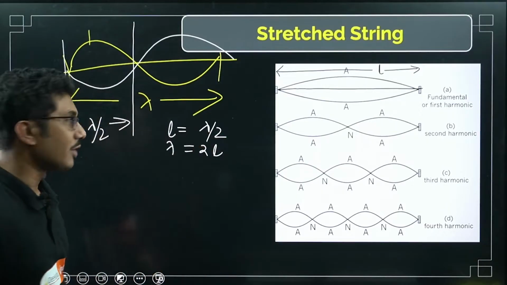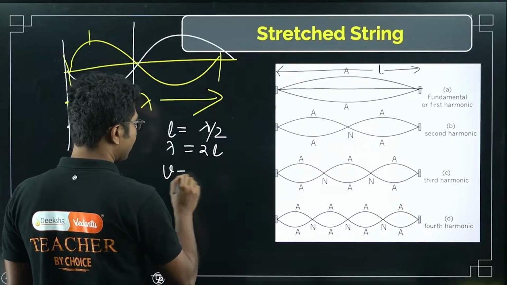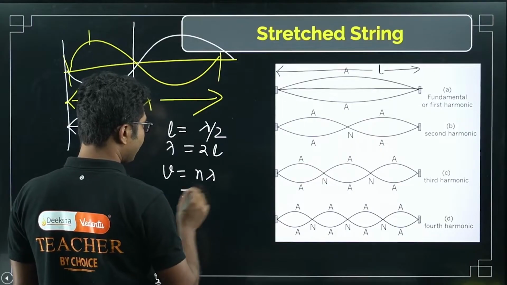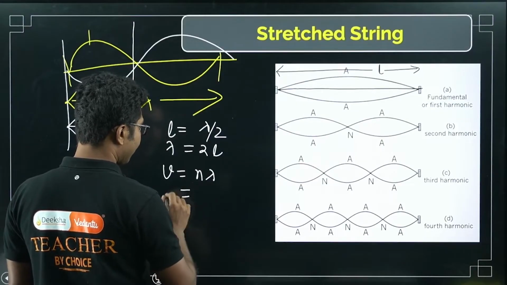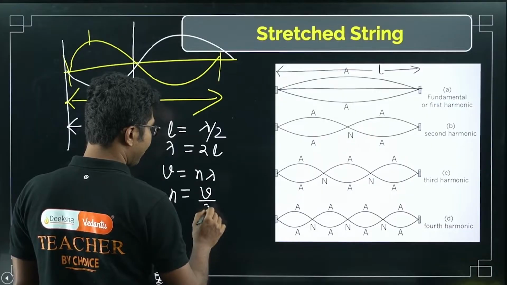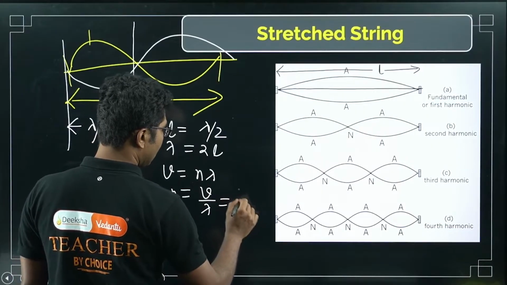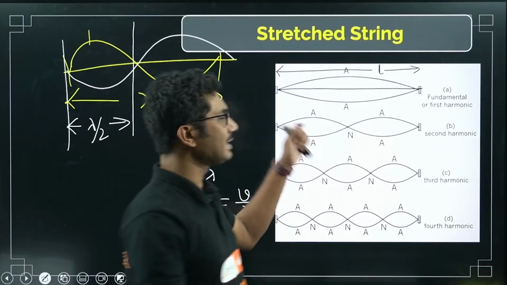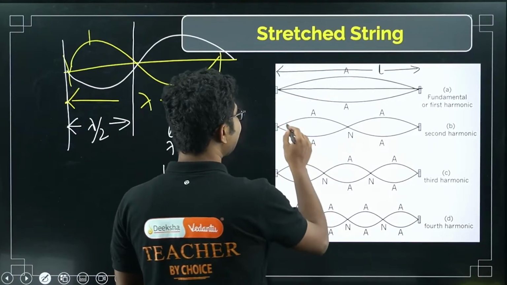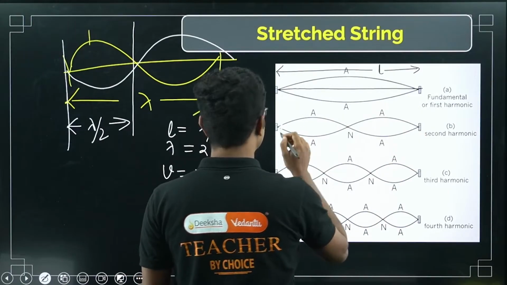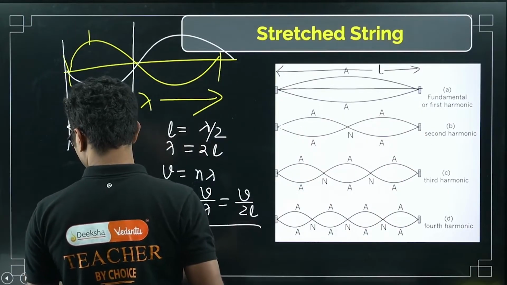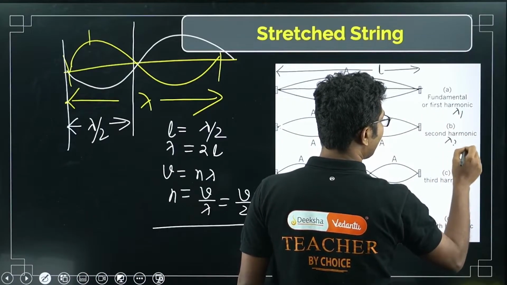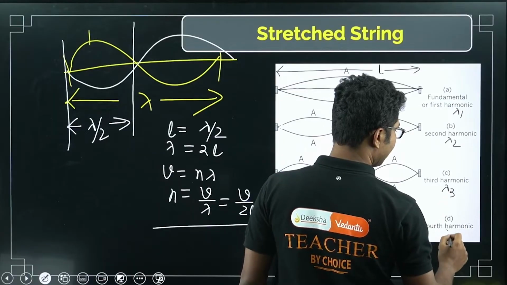Now speed of sound in a medium is given by V is equal to n lambda, so you can say that frequency is V by lambda, or it is V by 2L. You can calculate the frequency for individual cases. As you see, the wavelength changes. Suppose the fundamental frequency's wavelength is lambda 1, this is lambda 2, this is lambda 3, this is lambda 4.